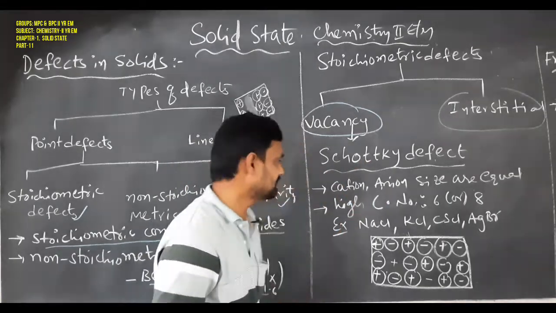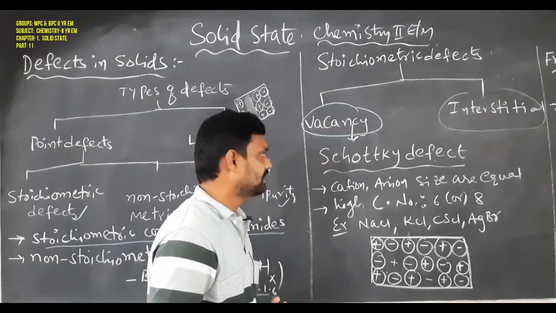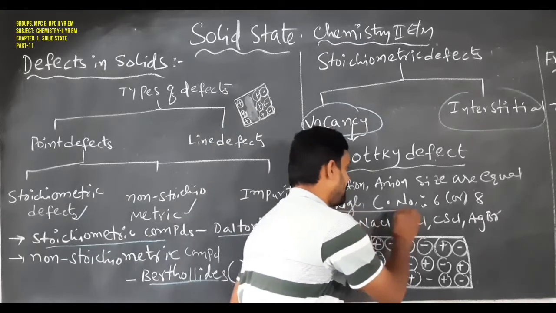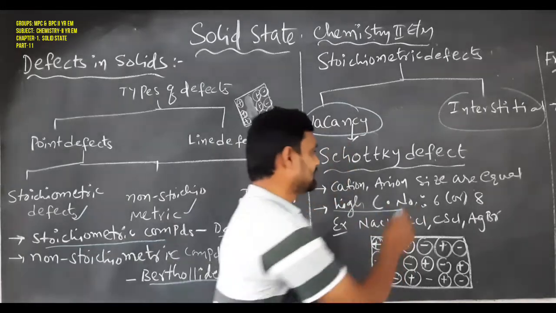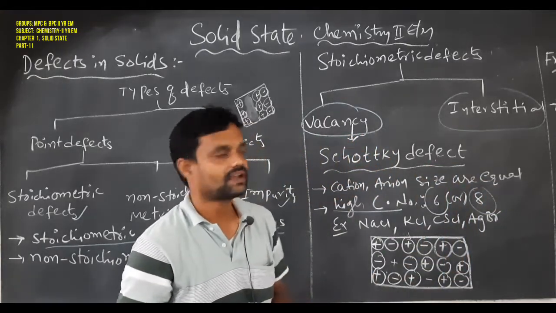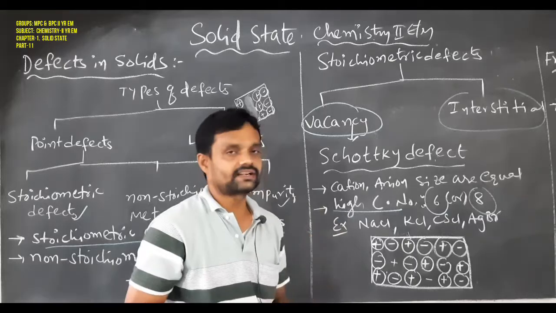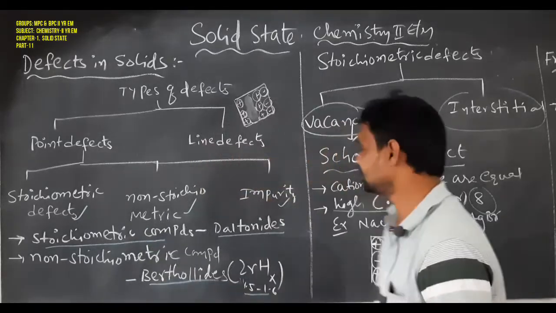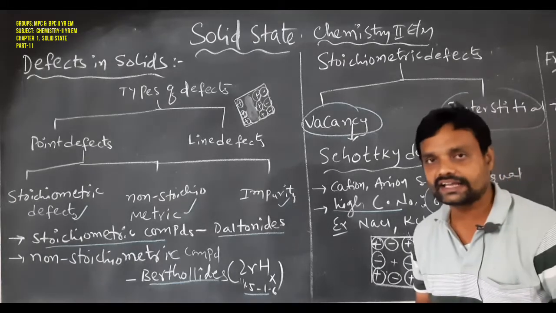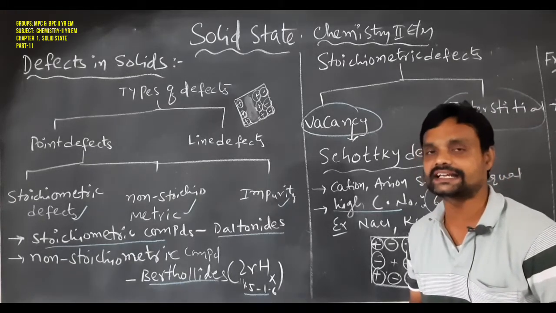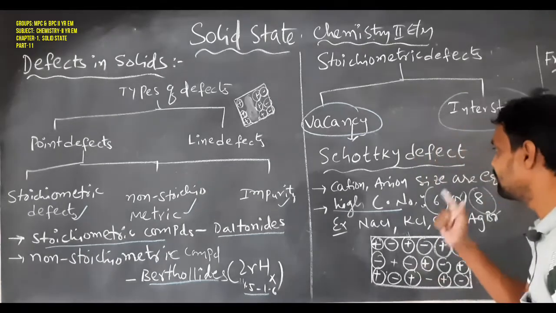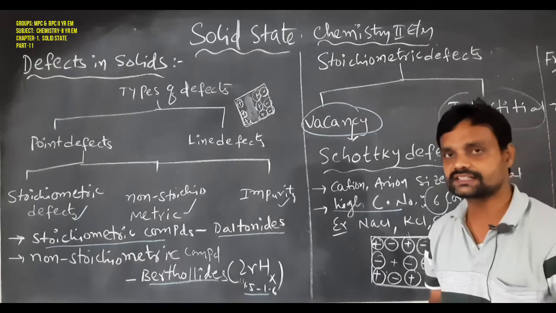Another condition is that the Schottky defect exists only in the case of high coordination number, that is 6 or 8. So what is meant by the Schottky defect? It means one cation and an equal-sized anion are missing from their regular sites. The resulting defect is called a Schottky defect. What is that, students?